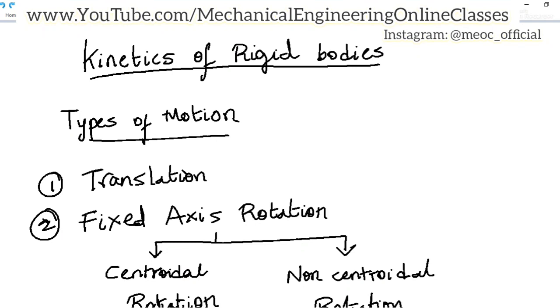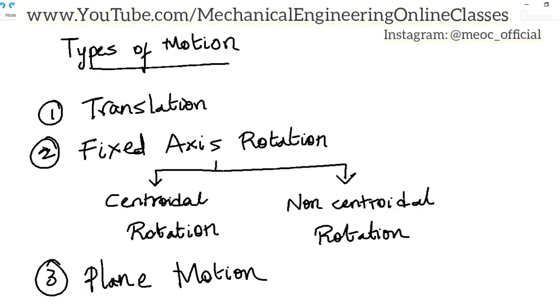Let us see kinetics of rigid bodies in this video lecture. Like particles, here also we'll have the types of motions. The first one is the translation, then the fixed axis rotation and plane motion.